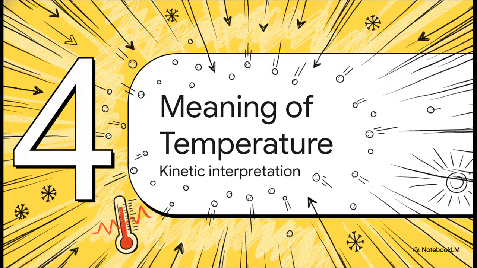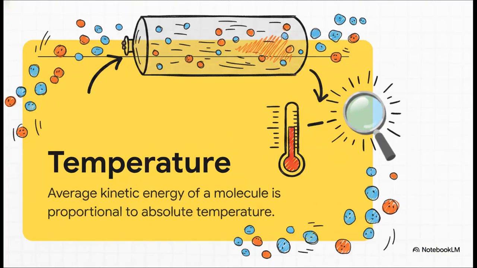All right, section 4, the meaning of temperature. Temperature isn't just some random number on a thermometer, the kinetic interpretation reveals a profound truth. The average kinetic energy of a molecule is directly proportional to the absolute temperature of the gas. They are essentially the exact same thing. When you touch something and feel that it's hot, you are literally feeling the high average microscopic kinetic energy of its molecules. The equation tells us it's independent of pressure, volume, or even what kind of gas it is. It is purely about the energy of motion.